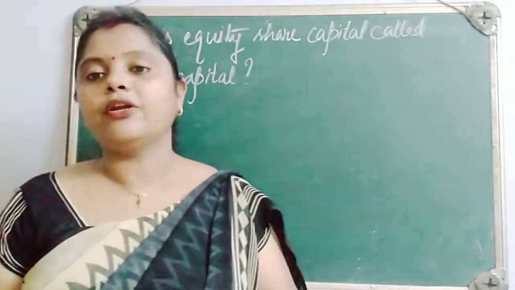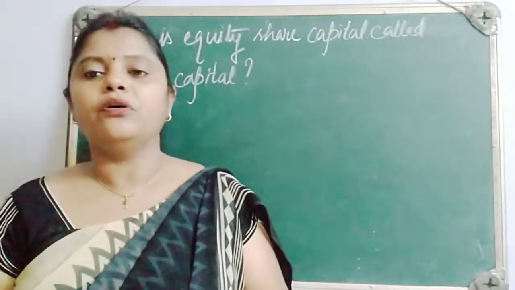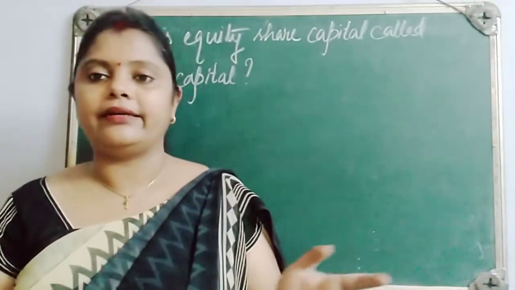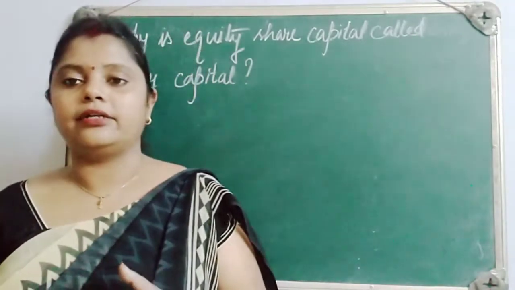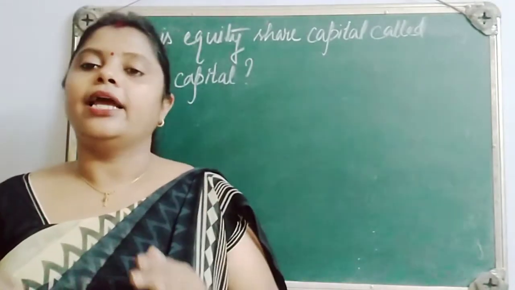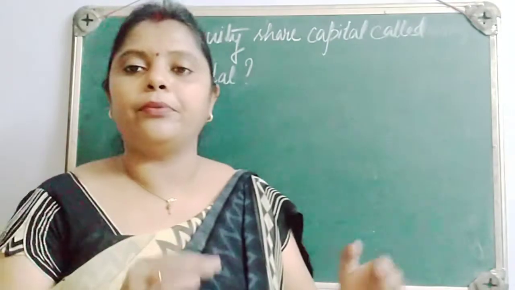Now, when the company winds up, what will the company do? First of all, it will make the payment of all the creditors. It will make the payment of short term and long term creditors. The loan which has been taken has to be settled. Later on, if anything is left, first of all the money will be paid to the preference shareholders.